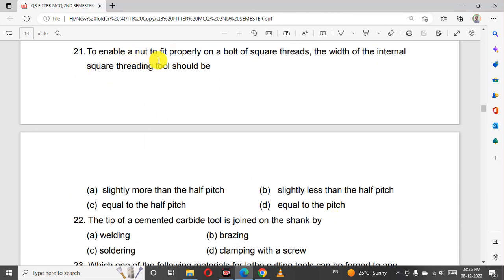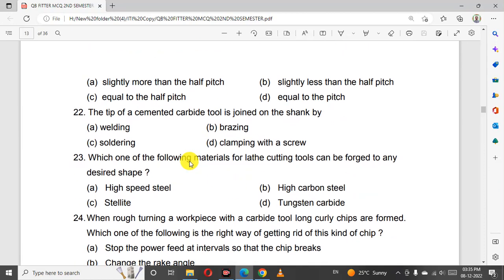To enable a nut to fit properly on the bolt of square thread, the width of the internal square thread tool should be slightly more than a half pitch. The tip of cemented carbide tool is joined on the shank by brazing.